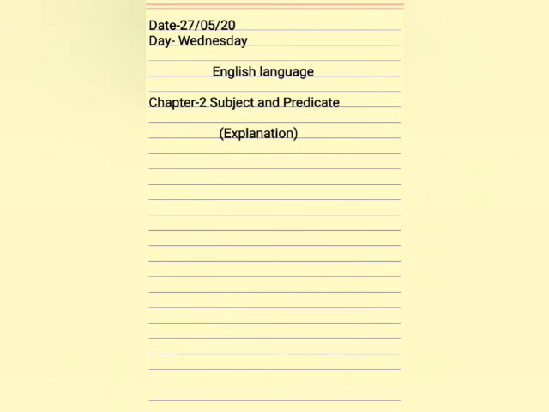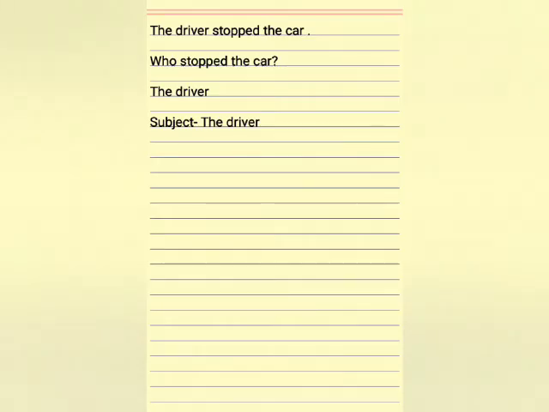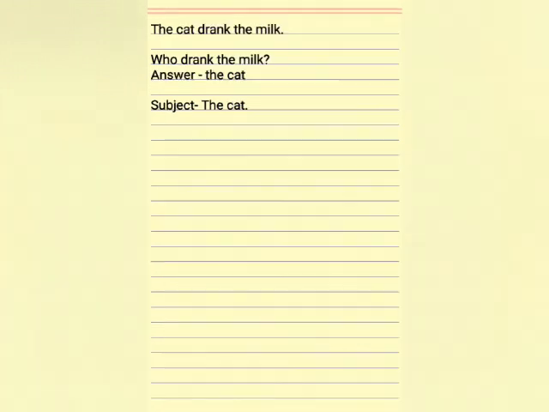Children, today is our language turn, so we will learn a new chapter in language. Which is the chapter? Chapter number 2, subject and predicate. Listen to these sentences. The driver stopped the car. Now tell me, who stopped the car? The driver. The cat drank the milk. Who drank the milk? The answer is the cat.